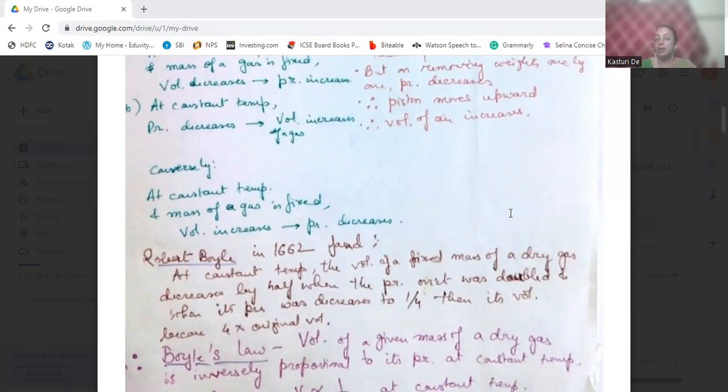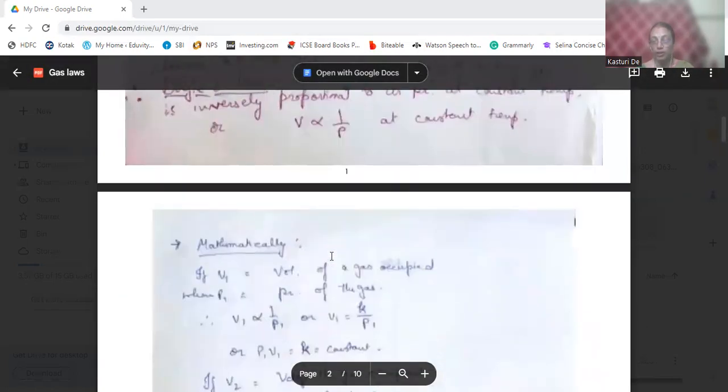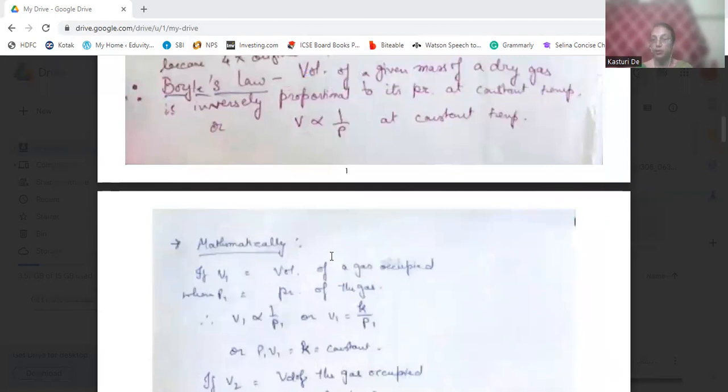As I told you before, when he reduced the volume to half, the pressure doubled, and when he reduced the pressure to 1/4, the volume became 4 times. Like that, he proved this experiment right, and therefore he deduced Boyle's law, that they are inversely proportional to each other at constant temperature. Temperature should be constant.